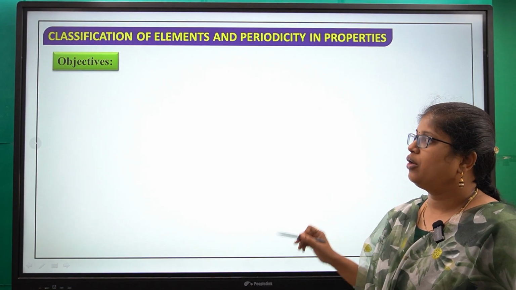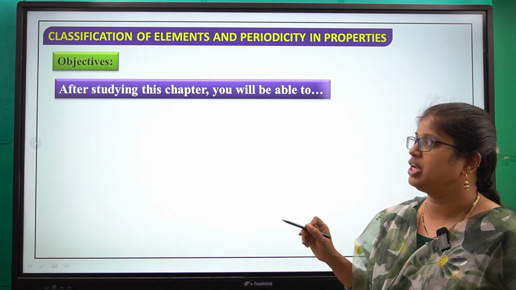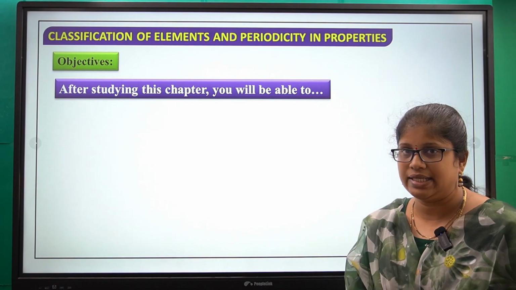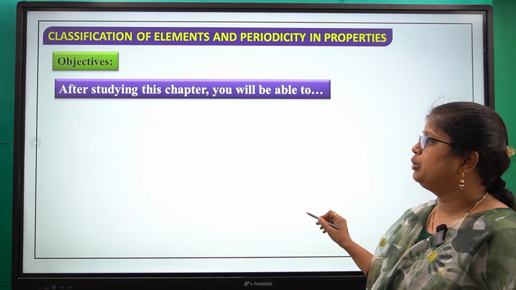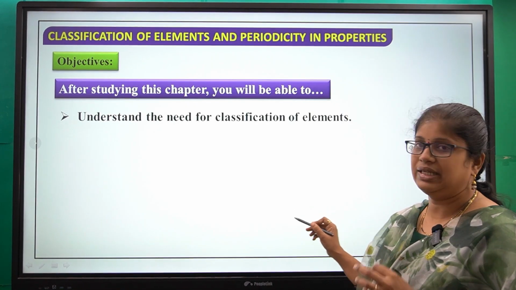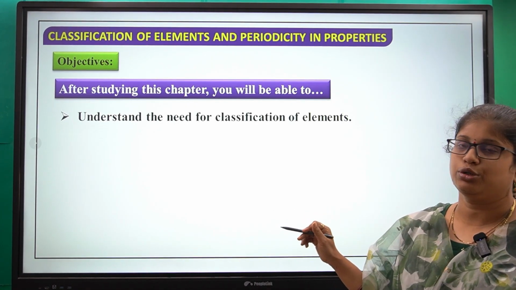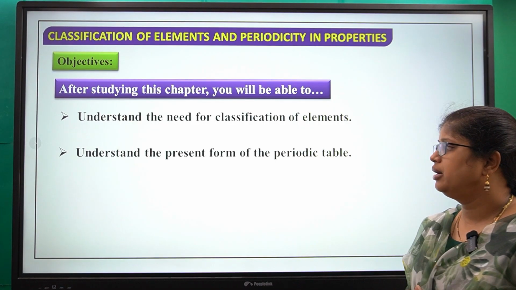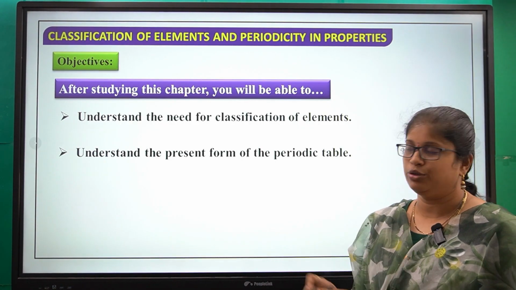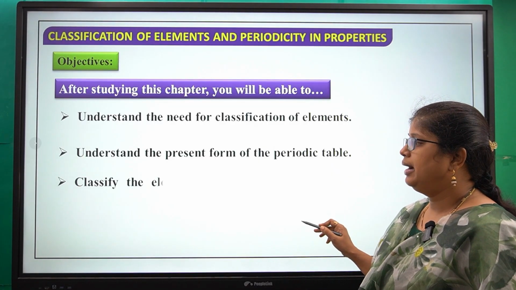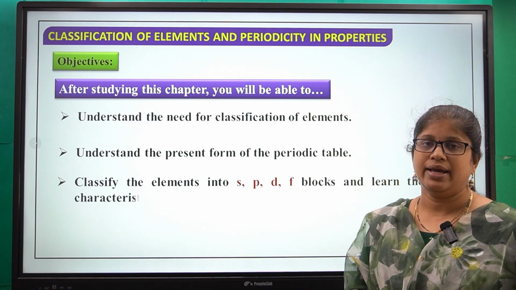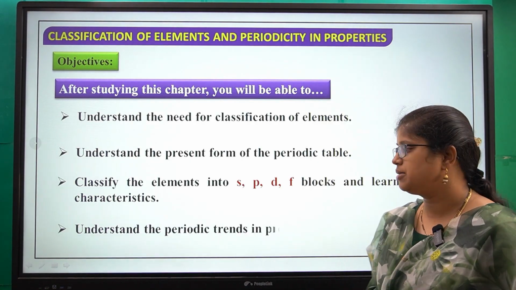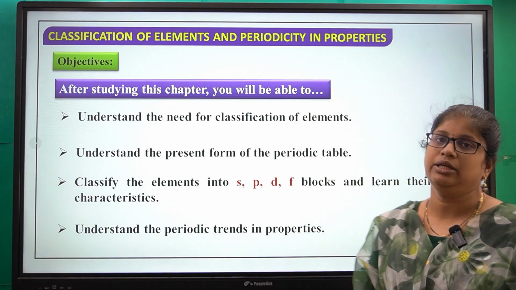Okay, so now what are the objectives of this classification of elements? What are the objectives of this topic? After studying this chapter, we are able to understand the need for classification, why we need to classify the elements, and we are able to understand the present form of the periodic table, how the periodic table is, classify the elements into S, P, D, F blocks and learn their main characteristics, and understand the periodic trends in properties.